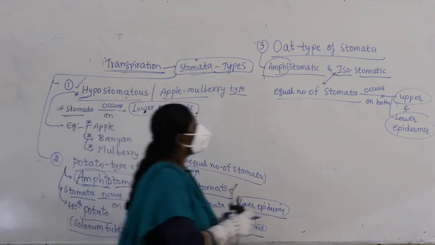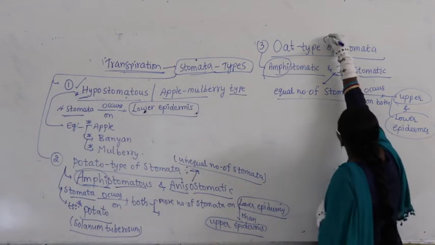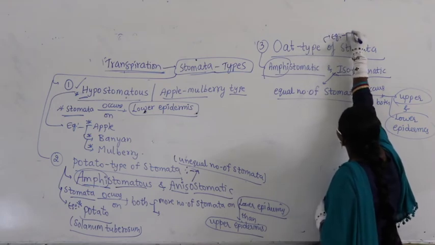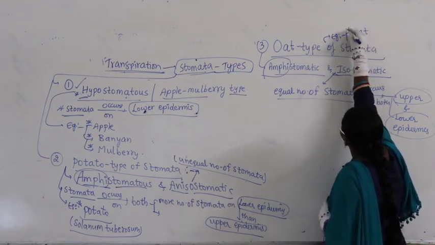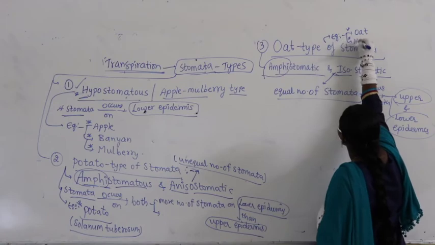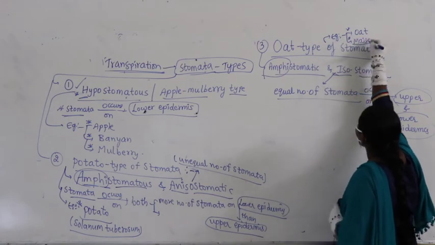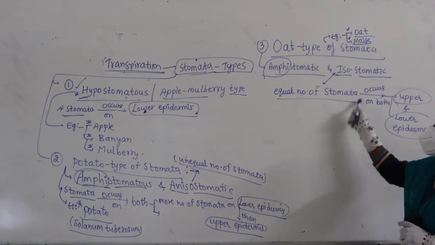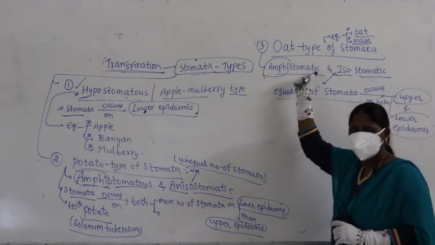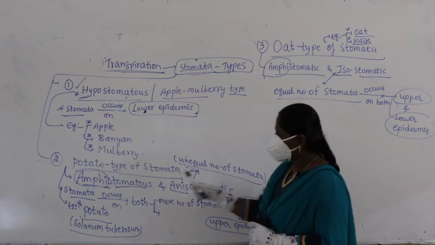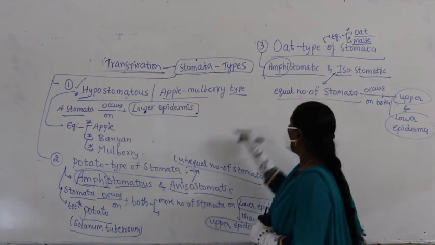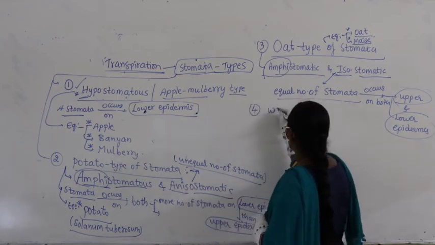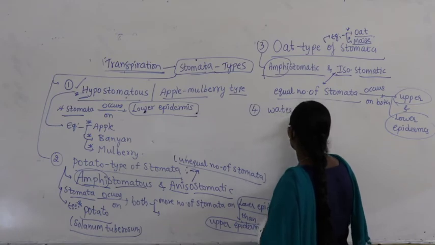So here you can take examples. Examples of this, you can write oat as well as monocots like maize, rice, wheat, all will come. Monocots contain oat type of stomata. Dicots contain potato type of stomata. Then water lily type of stomata.